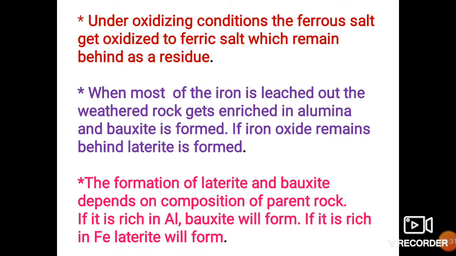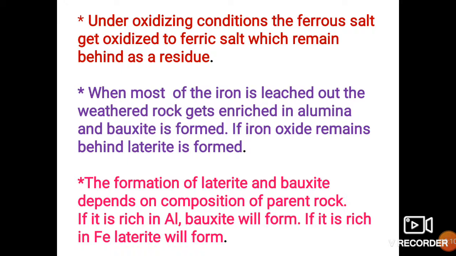When most of the iron remains behind as residue, the rock becomes deficient in alumina and laterite will form. On the contrary, when most of the iron gets leached out, the weathered rock gets enriched in alumina, and in that case bauxite will form.